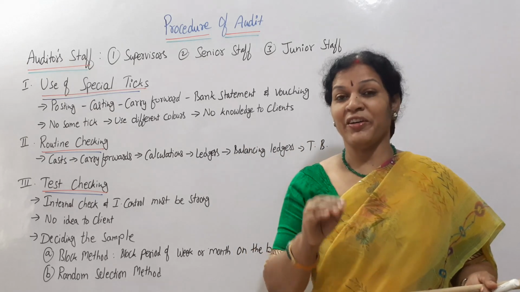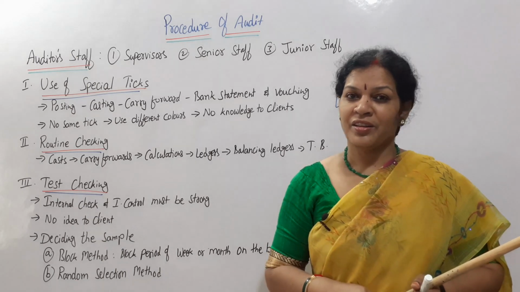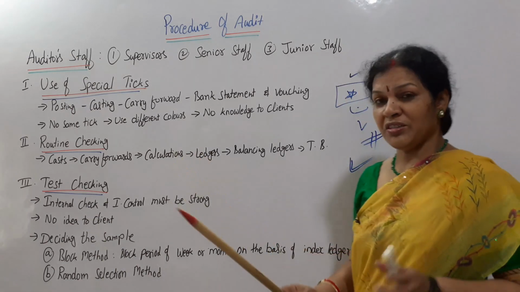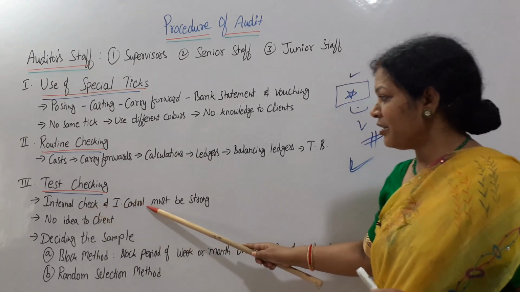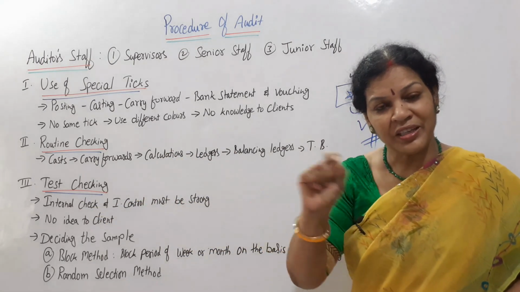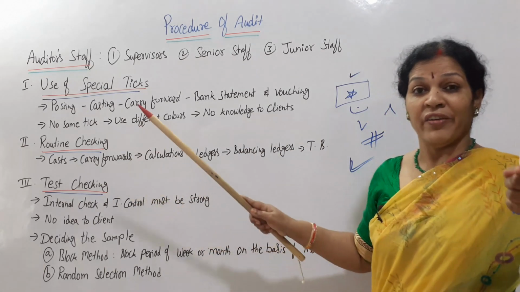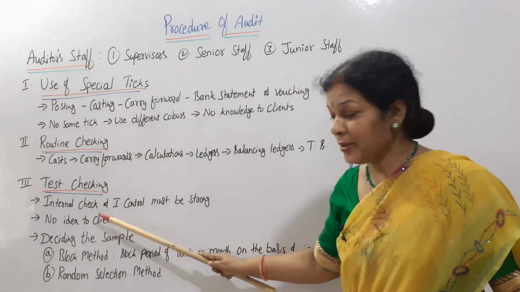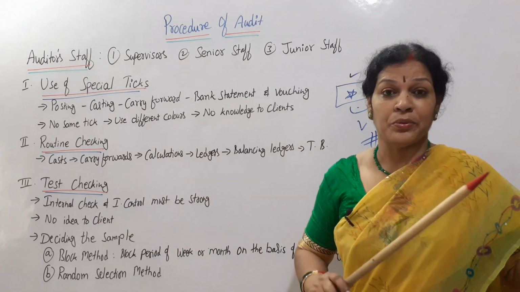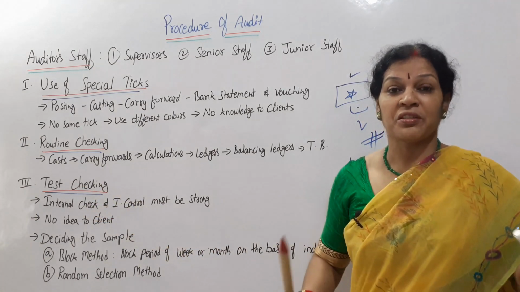In test checking, if they find any kind of errors or frauds, they need to be very careful. They may have to go for depth checking also. Okay. So in test checking, the important thing is that internal check and internal control must be strong. Test checking means we are not checking all the transactions, we are taking only samples. But it is going to be successful where a company has internal check and internal control. These two must be there, strong and effective. If these two are working well, then only test checking is going to be successful.